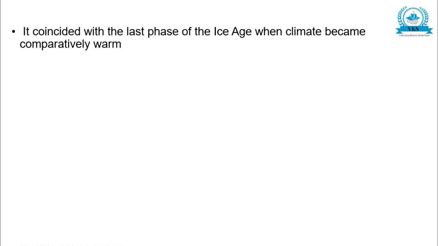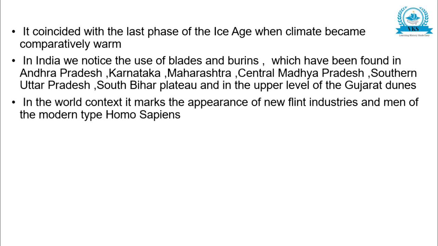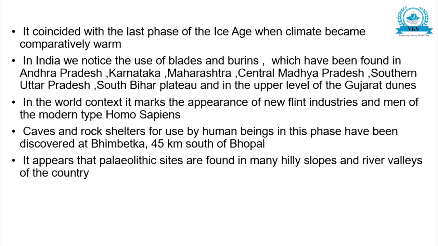The Upper Paleolithic phase was less humid. It coincides with the last phase of the Ice Age, when climate became comparatively warm. In India, we notice the use of blades and burins, which have been found in Andhra Pradesh, Karnataka, Maharashtra, Central Madhya Pradesh, Southern Uttar Pradesh, South Bihar Plateau, and in the upper level of the Gujarat Dunes. In the world context, it marks the appearance of new flint industries and men of the modern type, Homo sapiens. Caves and rock shelters for use by human beings in this phase have been discovered at Bhimbetka, 45 km south of Bhopal. It appears that Paleolithic sites are found in many hilly slopes and river valleys of the country.